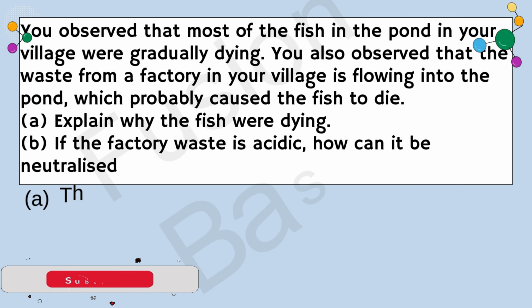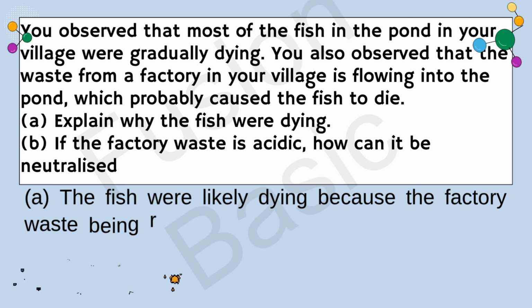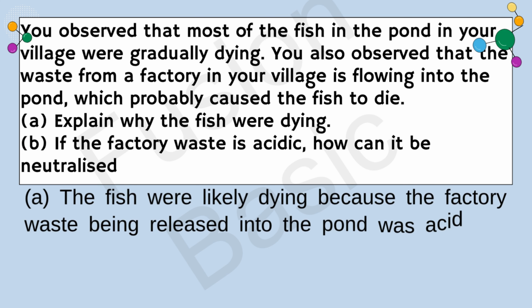Question. You observed that most of the fish in the pond in your village were gradually dying. You also observed that the waste from a factory in your village is flowing into the pond, which probably caused the fish to die. A. Explain why the fish were dying. B. If the factory waste is acidic, how can it be neutralized? Solution. A. The fish were likely dying because the factory waste being released into the pond was acidic or basic in nature.